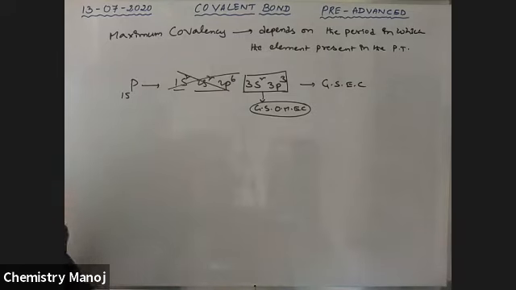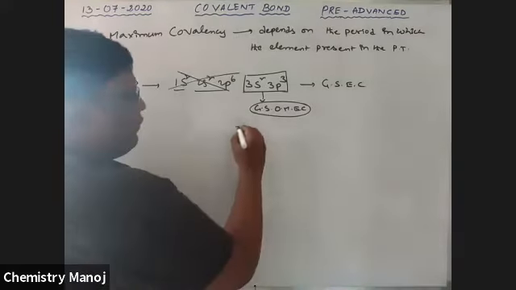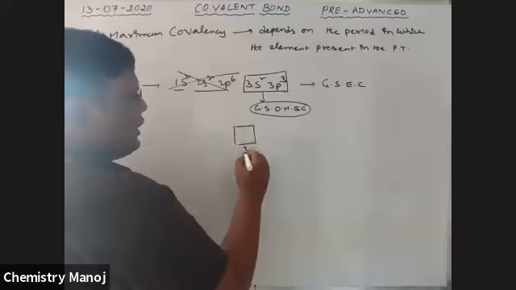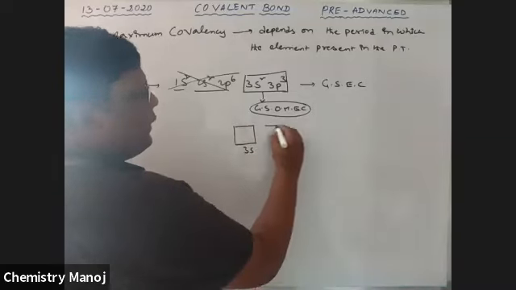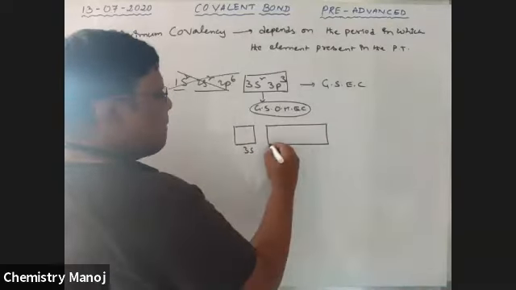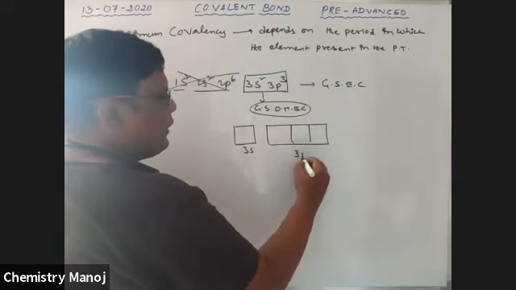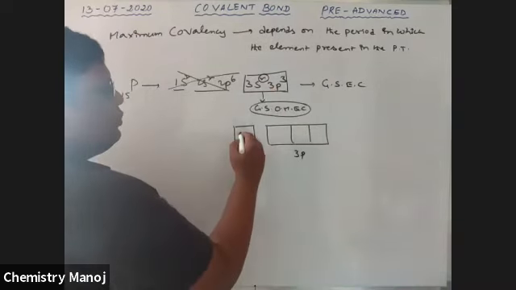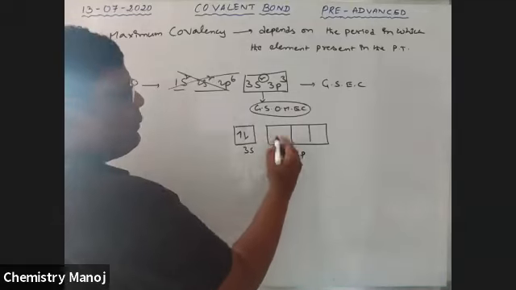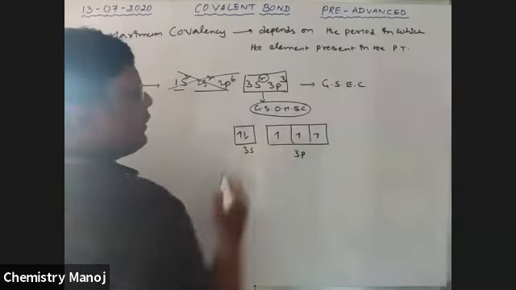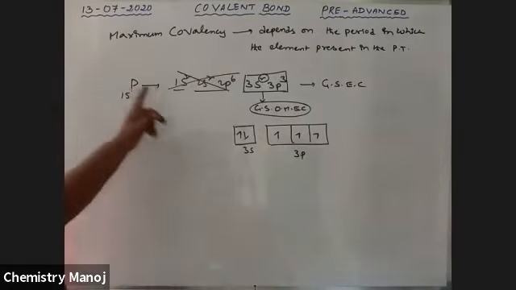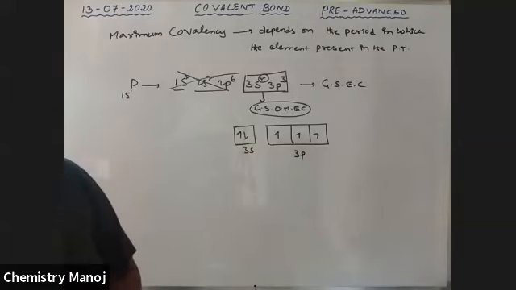Now I am writing it in box method. It is the 3s orbital and the 3p orbital. 3s2 has 2 electrons paired. 3p3 has unpaired electrons. This is the ground state outermost electronic configuration of phosphorus.